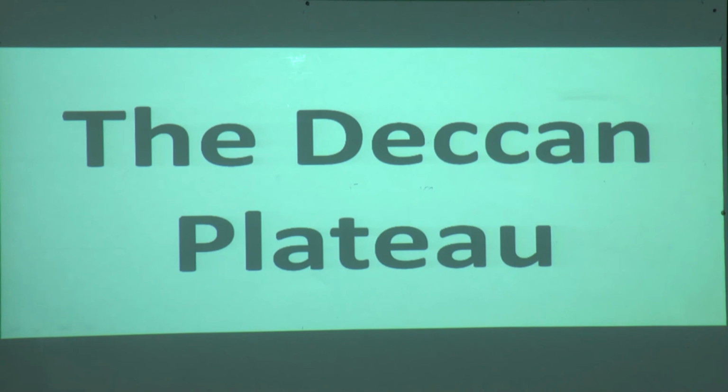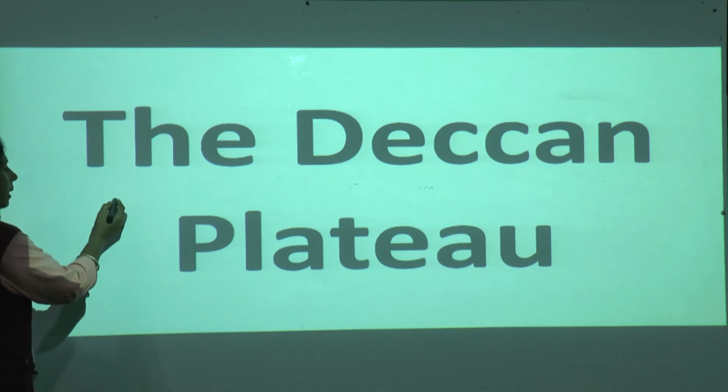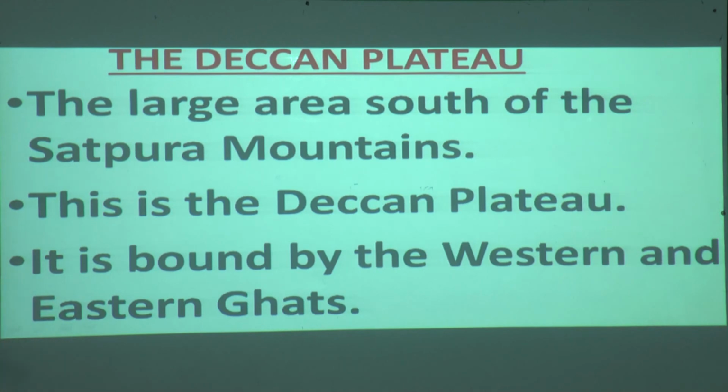Now we have studied about the Central Highlands. Now let us go further. Are you all ready? Okay, very good. We will go further, that is the Deccan Plateau. Now what is the Deccan Plateau? The Deccan Plateau is the large area south of the Satpura Mountains.